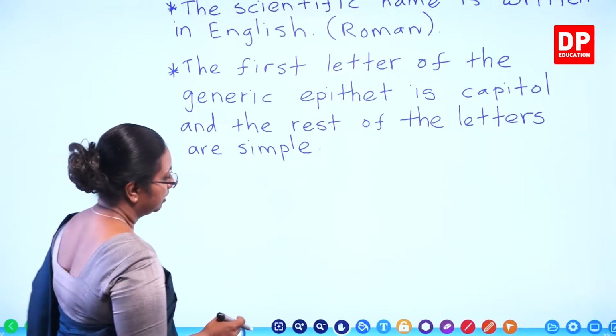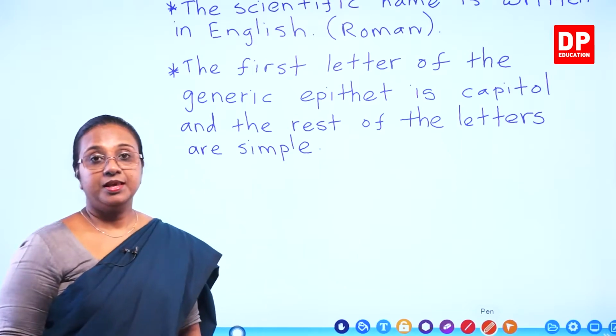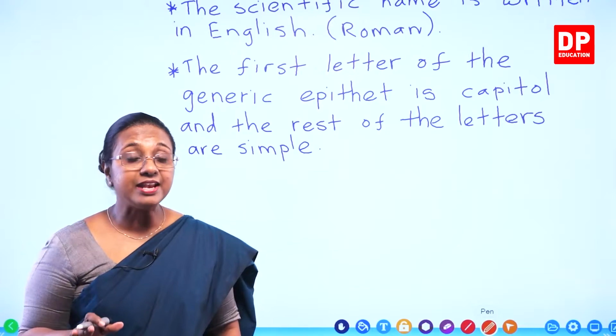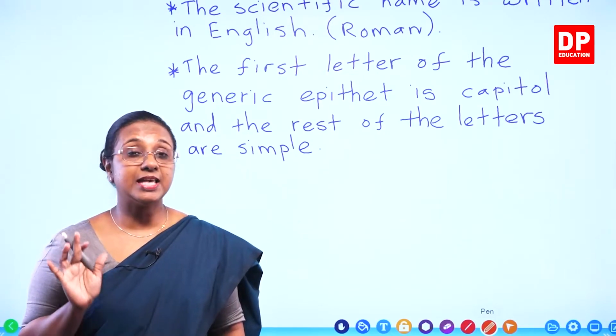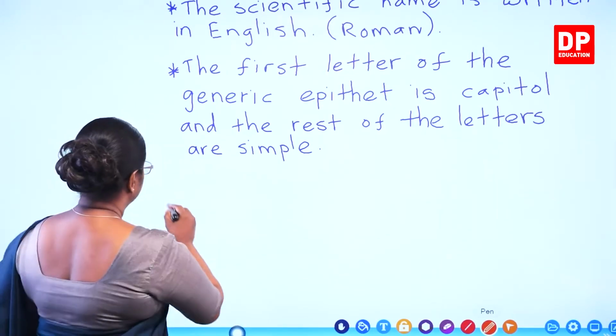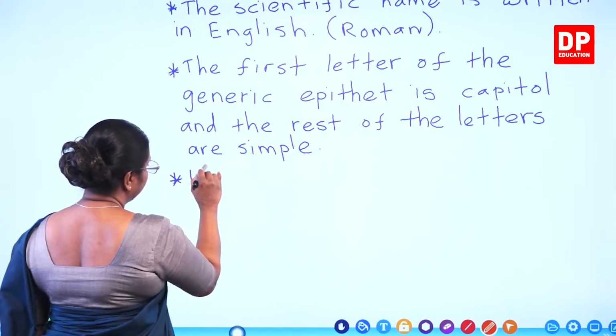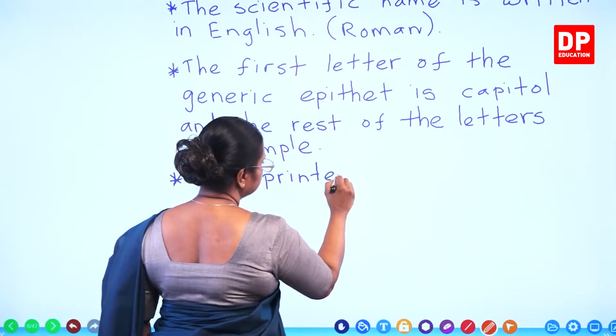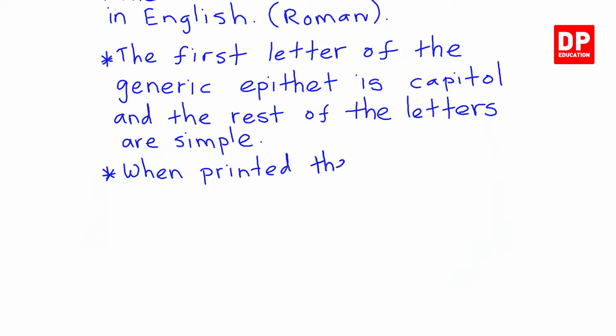Then, what is the next one? If they are printed, they have to be italicized. If it is handwritten, the two epithets have to be underlined. So, when printed, the scientific name is italicized.